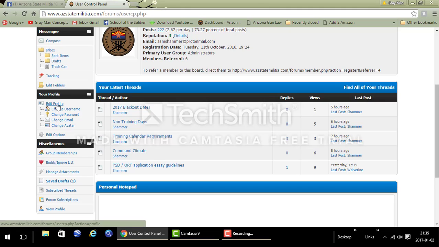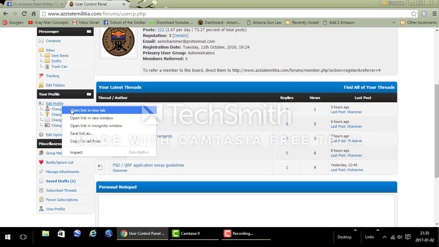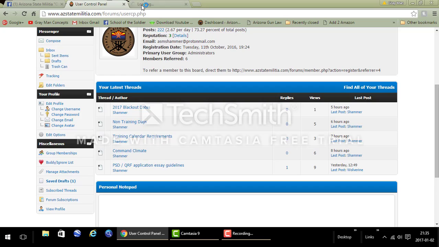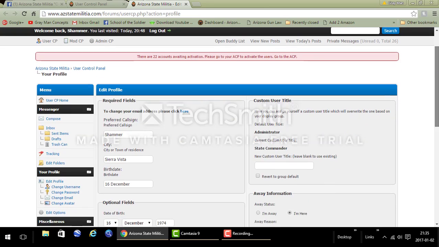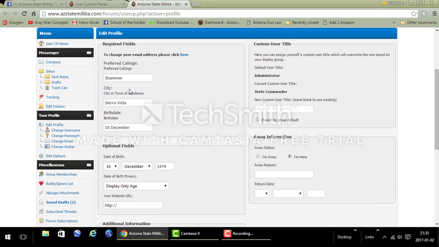Here in your edit profile, in these subcategories you can go to directly. You can change the information on your profile if you need to do that. So opening that page, let's see what we got here. It shows the required and optional fields. You can change your call sign, your city, your birth date, display your age only, display the specific date of birth, your website URL if you want to put in your Facebook or something, knock yourself out. Over here has custom user titles and some other information. You can put in away status if you need to.